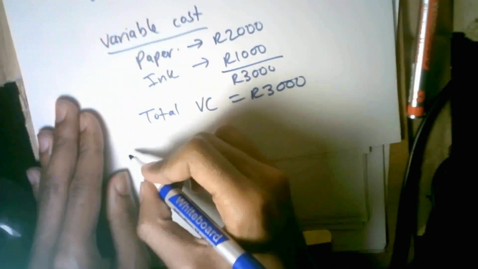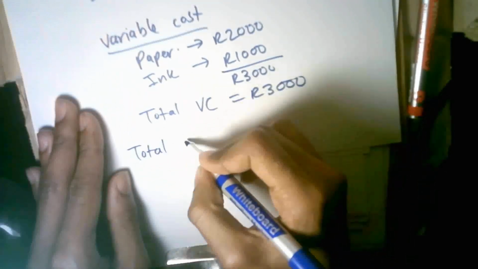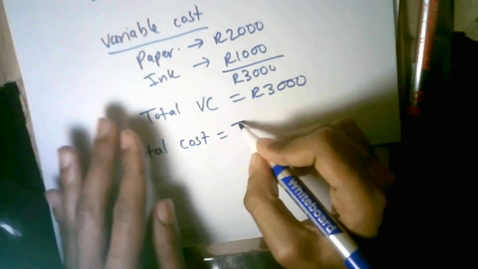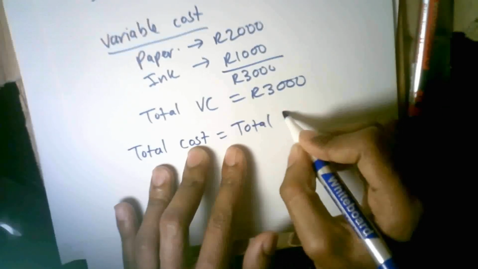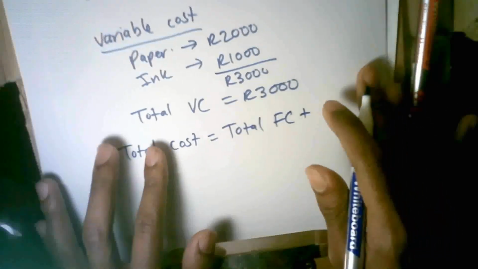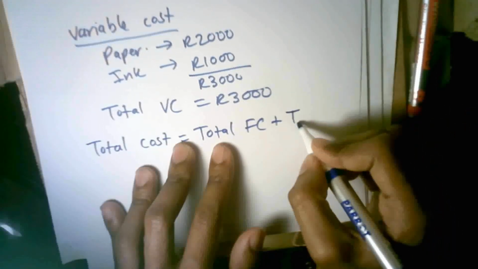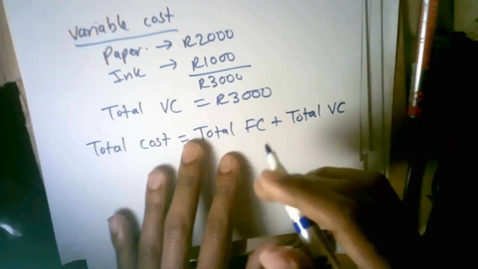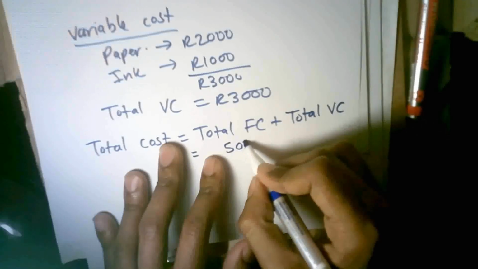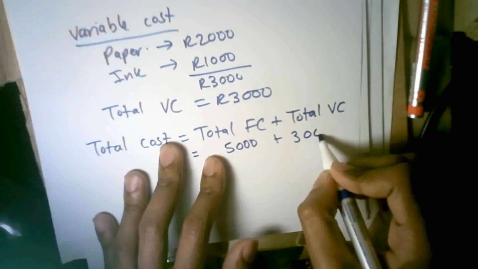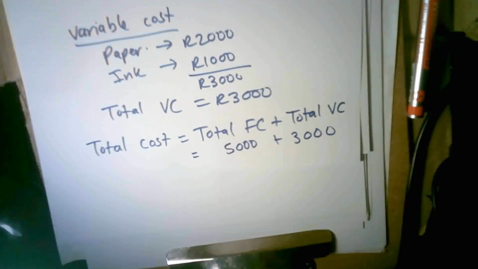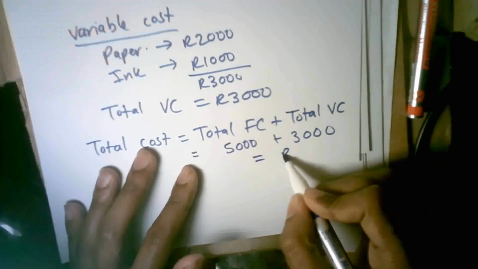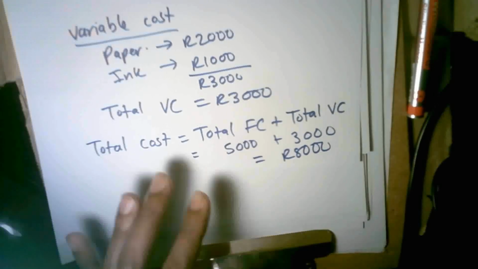So my total cost will be equal to the total fixed cost plus the total variable cost. The total fixed cost is 5,000 Rand. The total variable cost is 3,000 Rand. So what is my total cost? My total cost is 8,000 Rand as such.